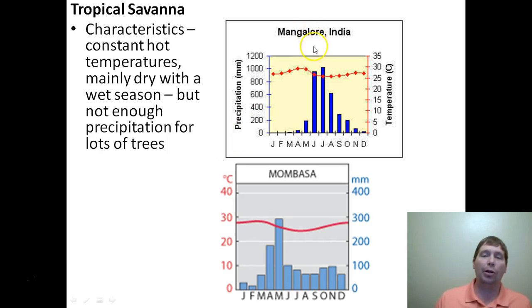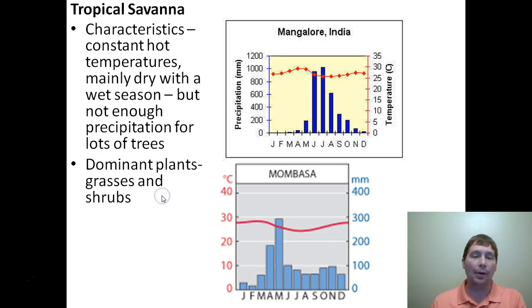And that's what we really got going on coming from a tropical dry forest to a tropical savanna. We have the same hot temperatures, but we lost some precipitation, and that's why the grasses took over and the trees went bye-bye. Dominant plant in the area is obviously going to be grasses and shrubs. That's what we're going to find in the savanna.